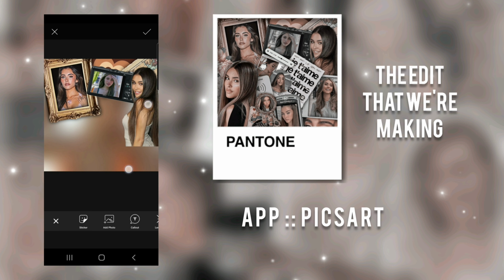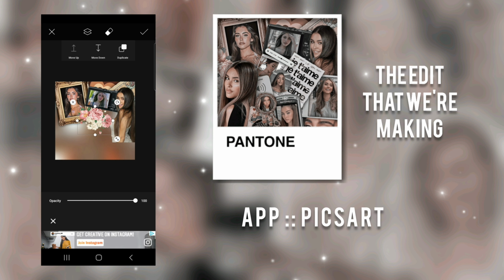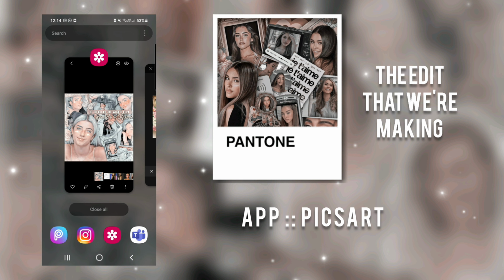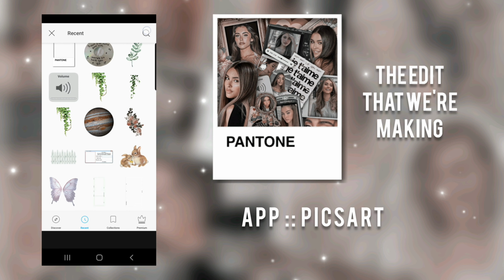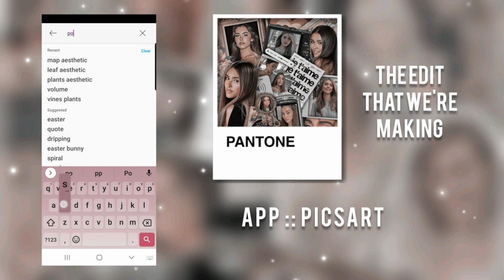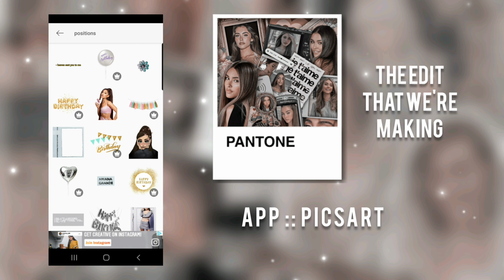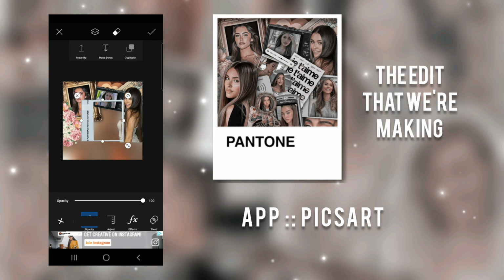Basically, once I'm done doing that, I'm gonna add flowers in the background because they look pretty. They're so pretty. Now I'm going to add this positions thingy here. I'm just gonna search if it's on PicsArt. If it's not, I'll have to get it from somewhere else. Yup, it's here. I got so lucky with this.